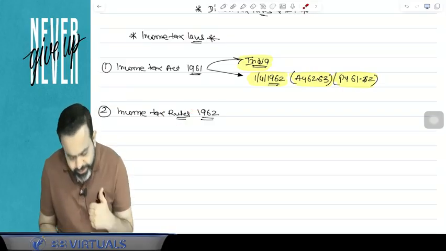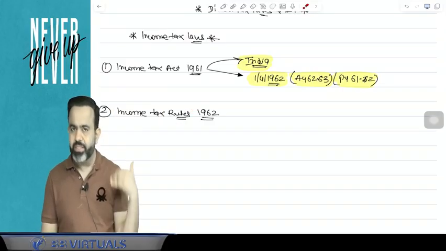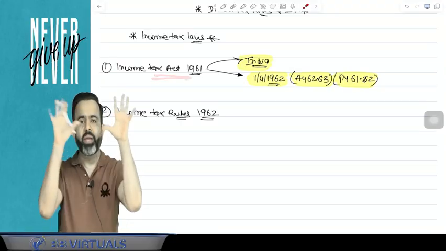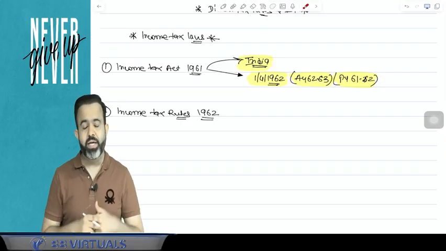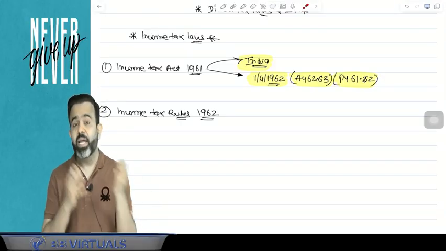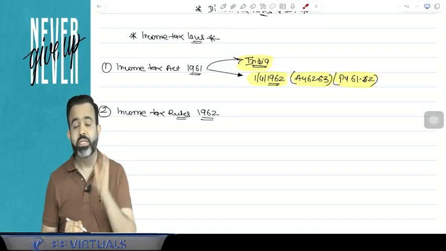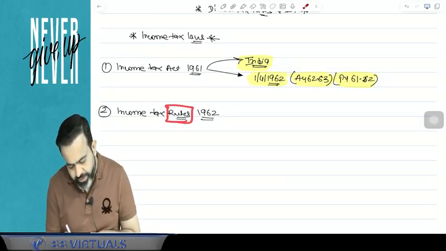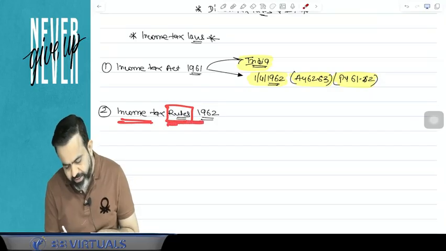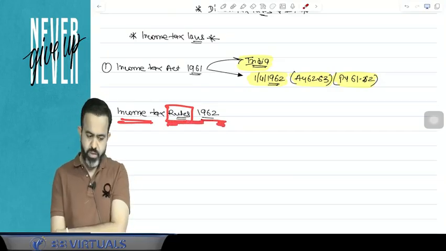So to support the Income Tax Act, they made the rules. In the Income Tax Act, all the main provisions are given. But valuation of the perquisite, rate of depreciation, prescribed form, valuation of the asset, how to calculate the FMV of an asset, that is given in the rules, and these rules are known as the Income Tax Rules 1962.